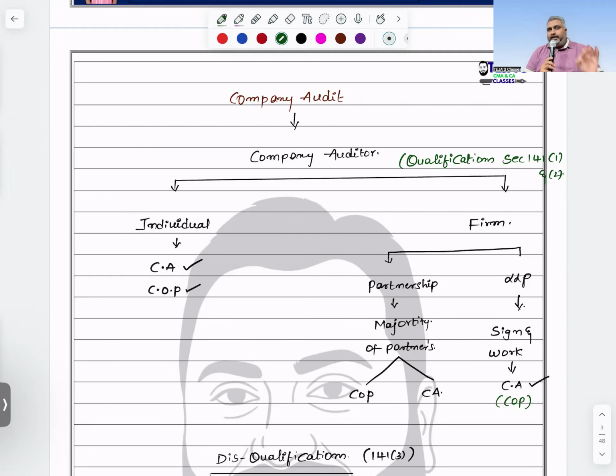If you want to get good marks in audit, and you go through this particular chapter thoroughly, it is more than enough to secure 30 to 35 marks from the auditing point of view.